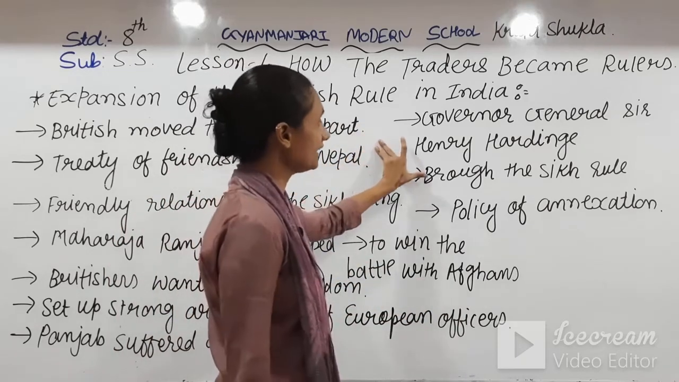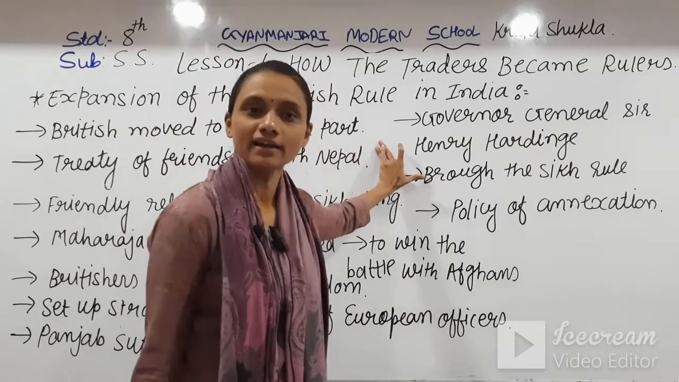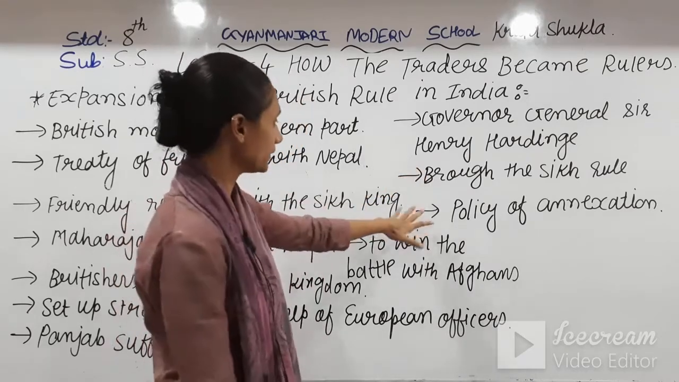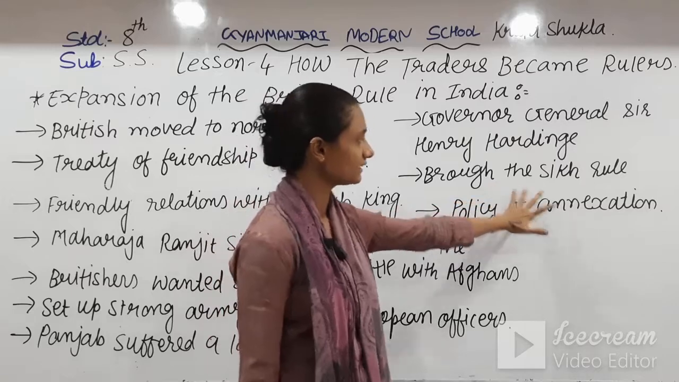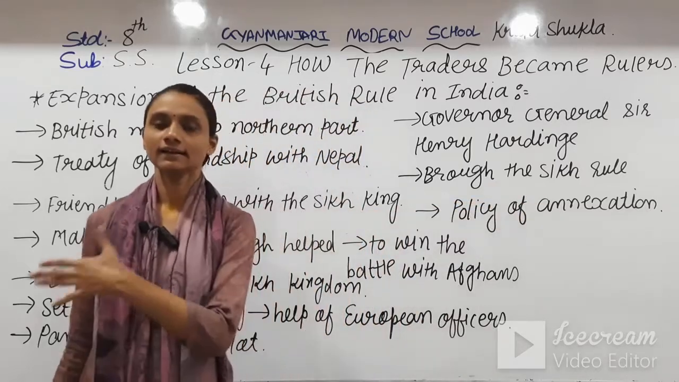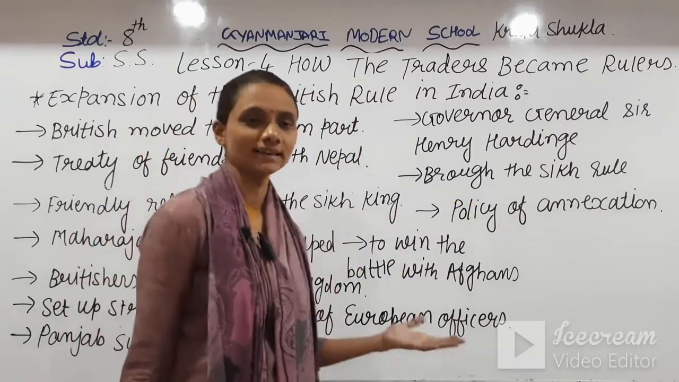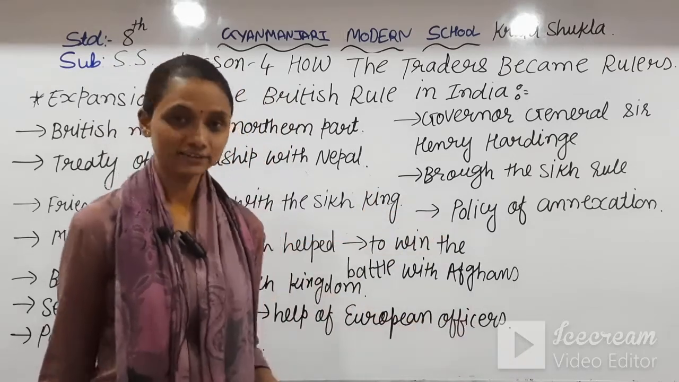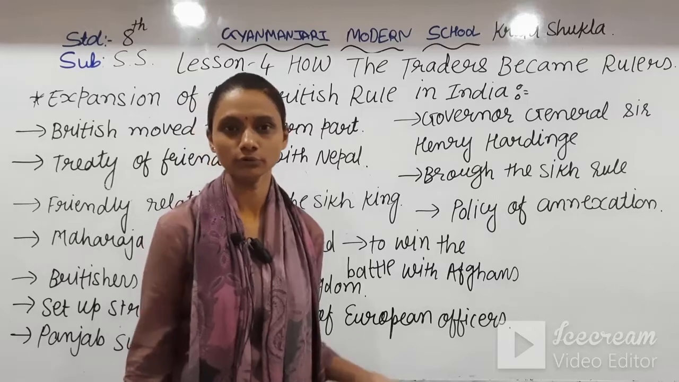Governor General Sir Henry Hardinge came to India, and as soon as he came, he got complete rule over Punjab. He brought all the Sikh rule, meaning he completely covered all the Sikh nations, and this way the policy of annexation was introduced. Students, now you have some time to note down this thing.